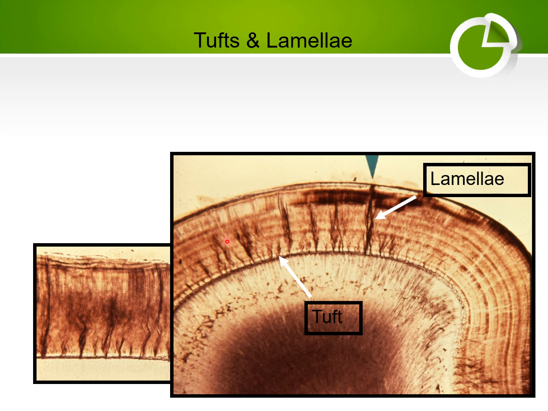This slide, a cross-section of a ground section of the tooth, represents this is the enamel and this is the dentine. This is the dentino-enamel junction and this is the enamel tuft. Also this is the enamel tuft. And this represents the enamel lamellae, which started from the enamel surface to reach the dentino-enamel junction. This is also the enamel tuft and this is the lamellae.